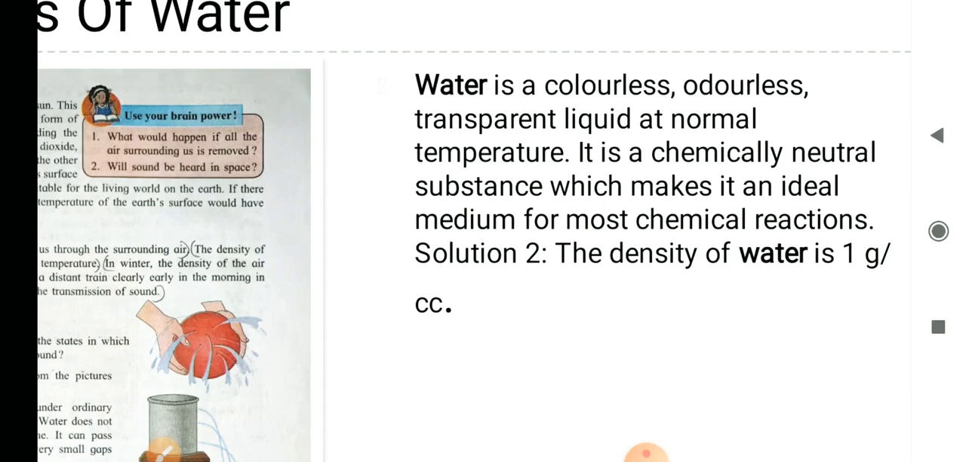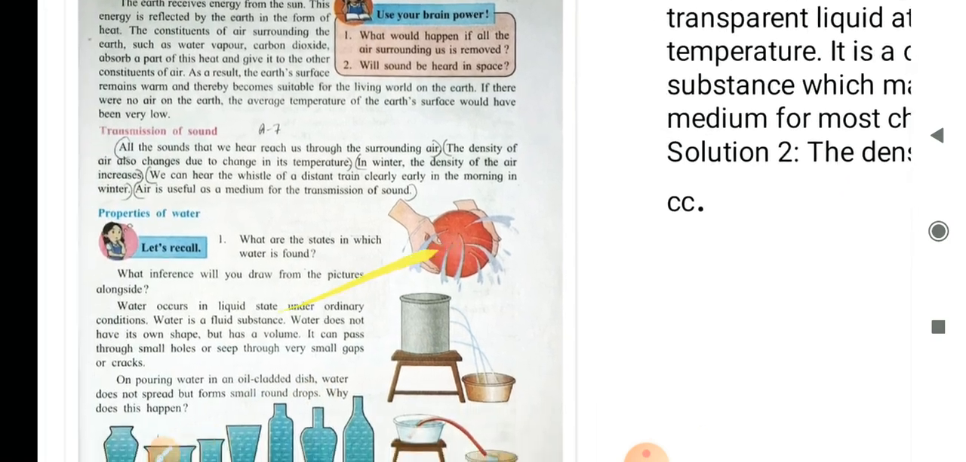Water is a colorless, odorless, transparent liquid at normal temperature. Odorless means no smell. It is a chemically neutral substance, which makes it an ideal medium for most chemical reactions. The density of water is 1 gram per cc.